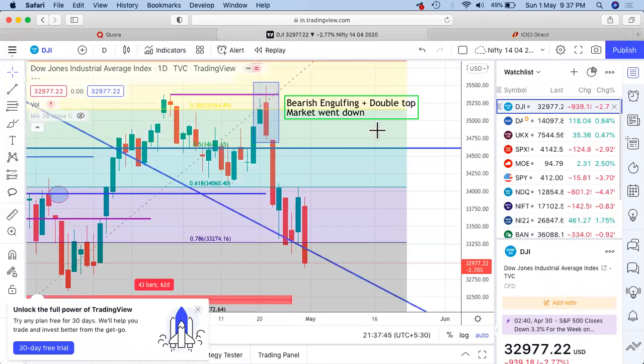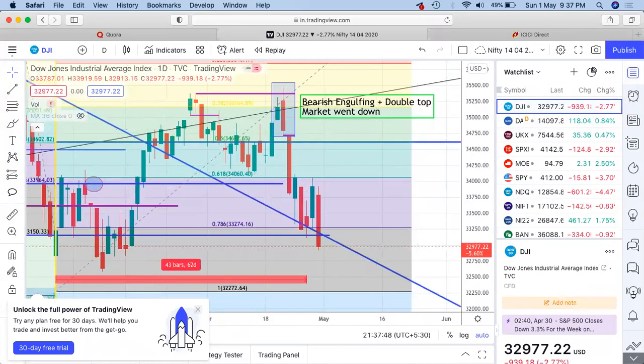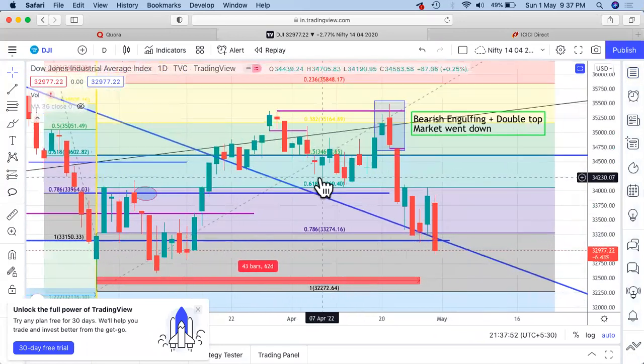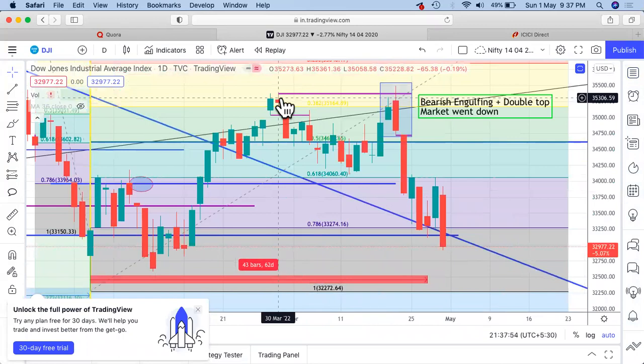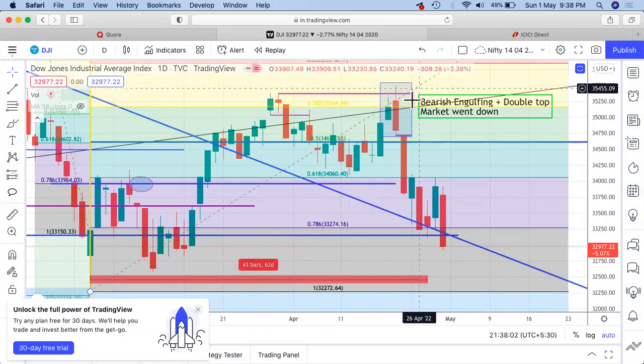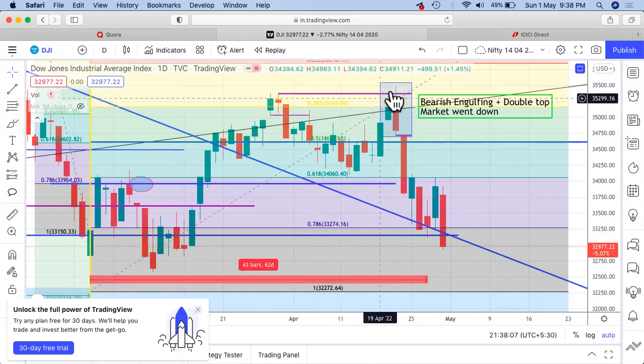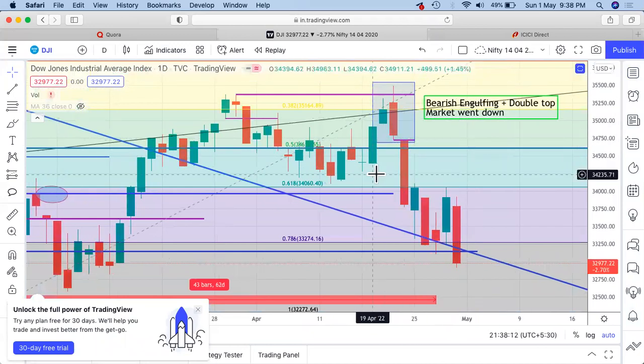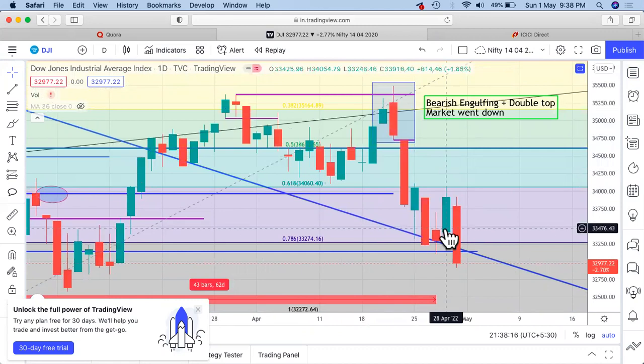Now, if I check the Dow Jones, probably a similar kind of pattern was being seen previously, right? For example, a top was being formed, which was again there in Nifty also. It did come down. Again, it took out the top of the previous one, just as I was explaining about Reliance. It took out the previous top and then started moving down gradually. But again, it has given us a very clear indication. It had created a range, went up, didn't move further, and then started moving down.